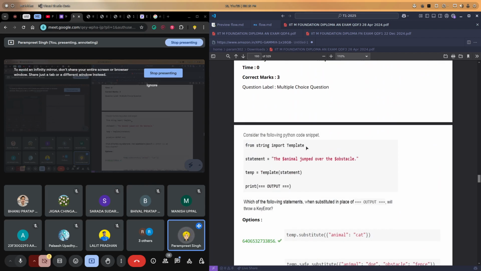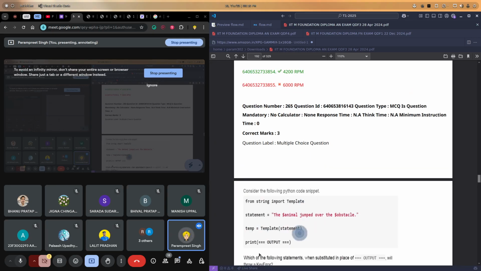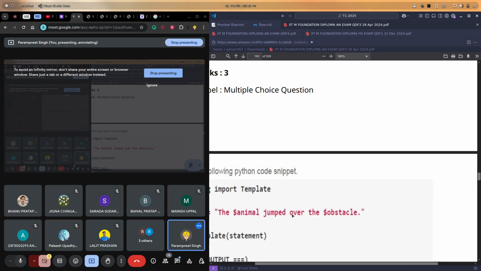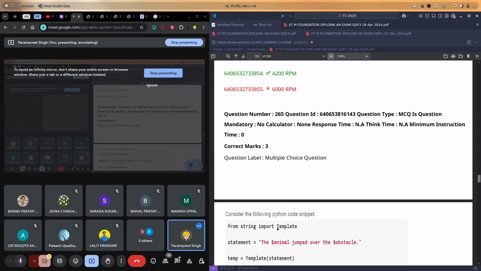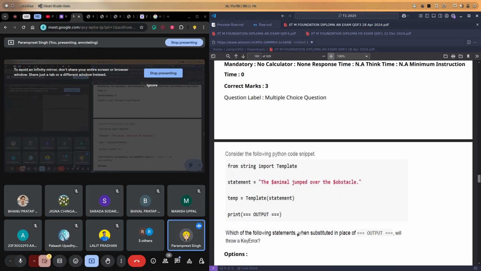Now we have the template from the string. Let me zoom in a little bit. From string import Template, the template which we have defined is "the animal jumped over the obstacle". We are creating the template here. Which of the following statements, when substituted in place of output, will throw a key error? If we just see the template, what are the keys which we need?